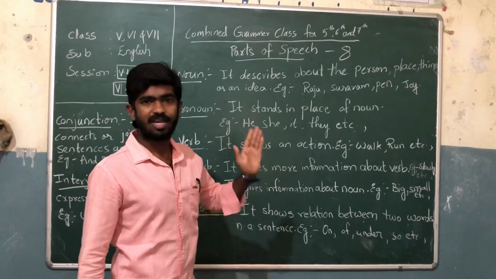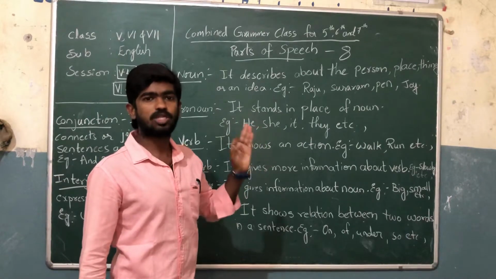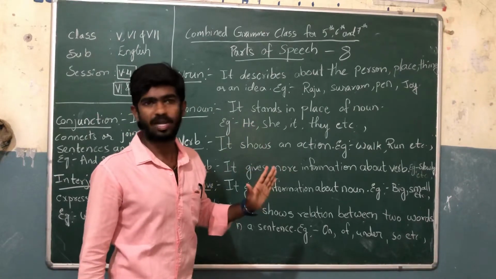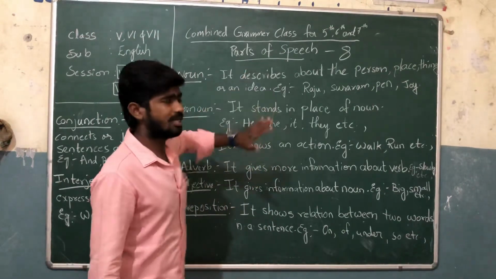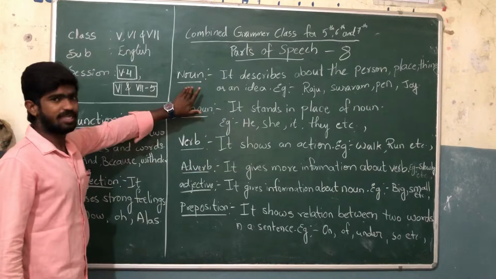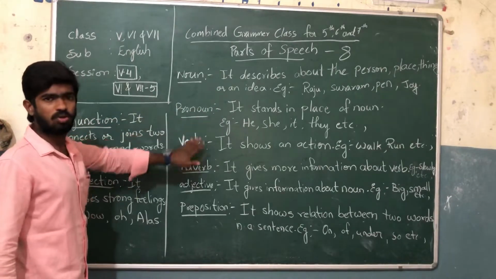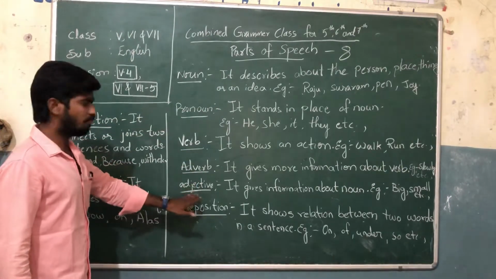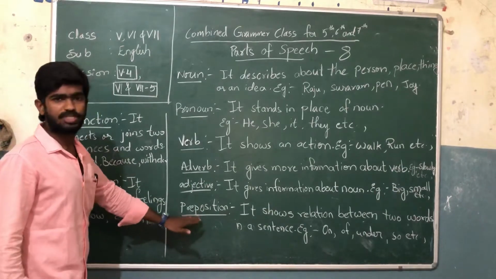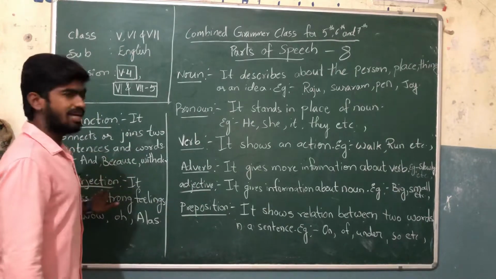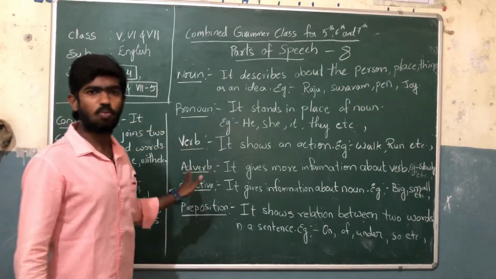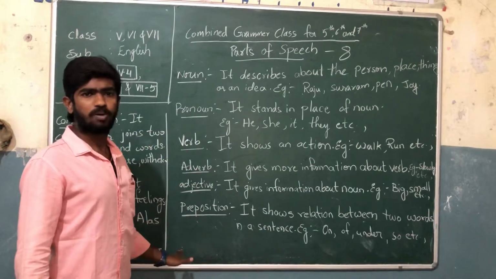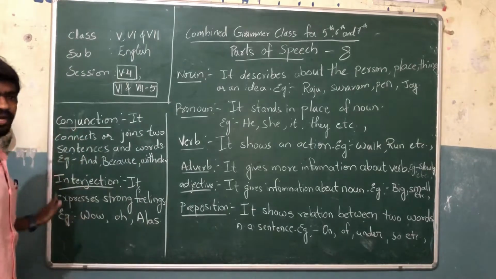At present, how many parts of speech are we having? There are 8 parts of speech in the English language. What are they? Noun, pronoun, verb, adverb, adjective, preposition, conjunction, and interjection.